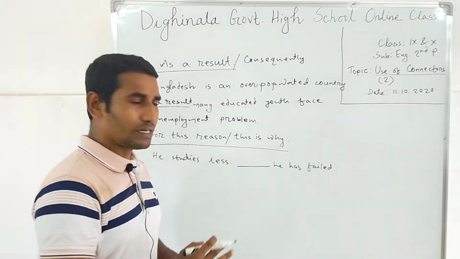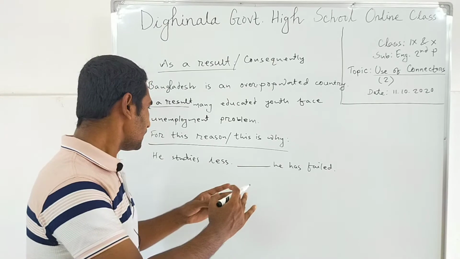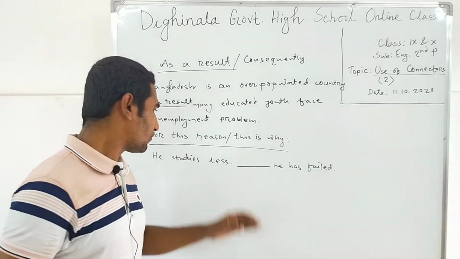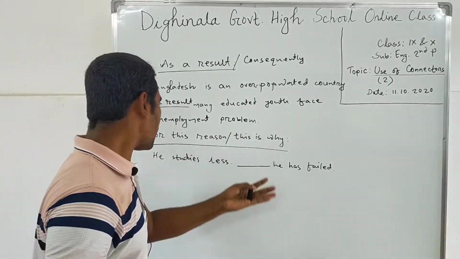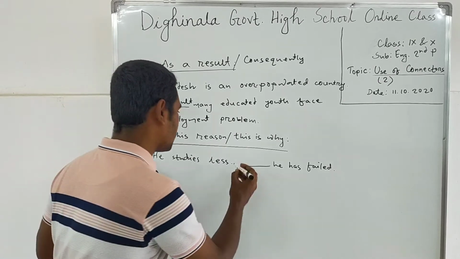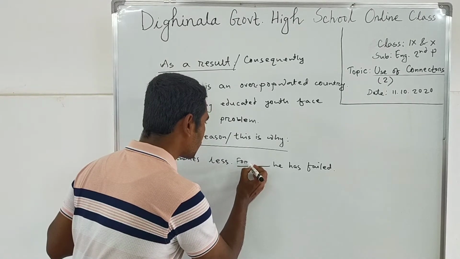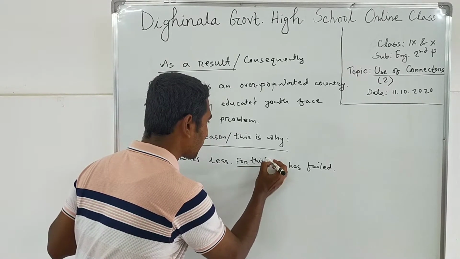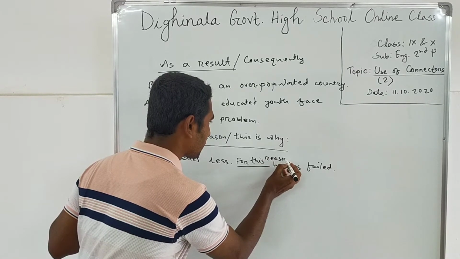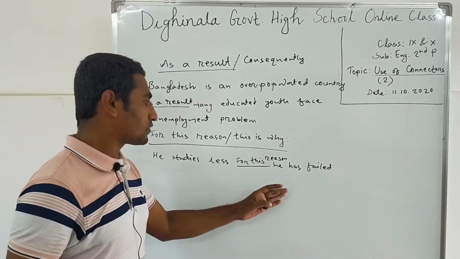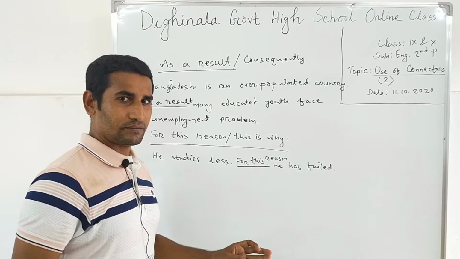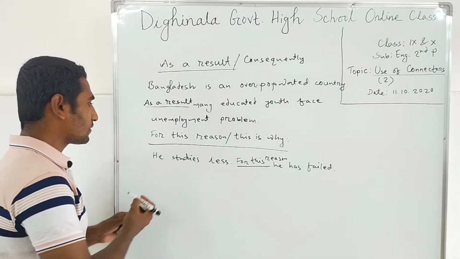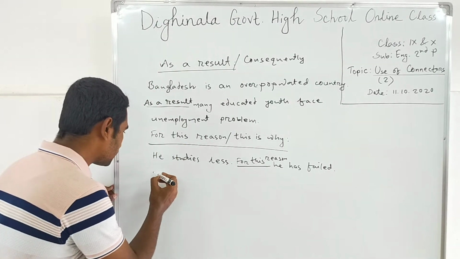Why has he failed? সে কেন ফেল করেছে? He studies less. So you can use here this is why or for this reason. So you can use for this reason here. Now come to the next connector.